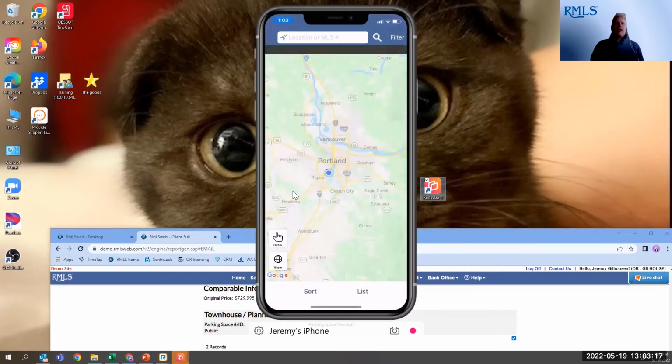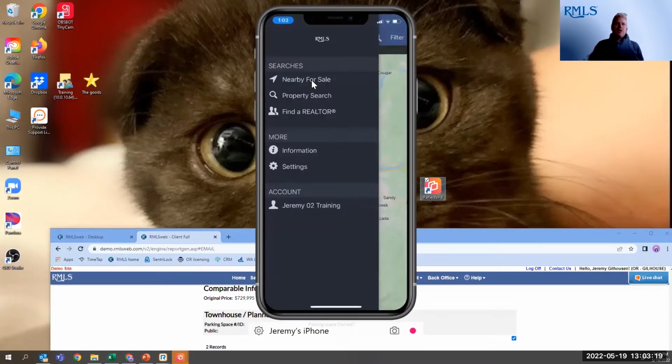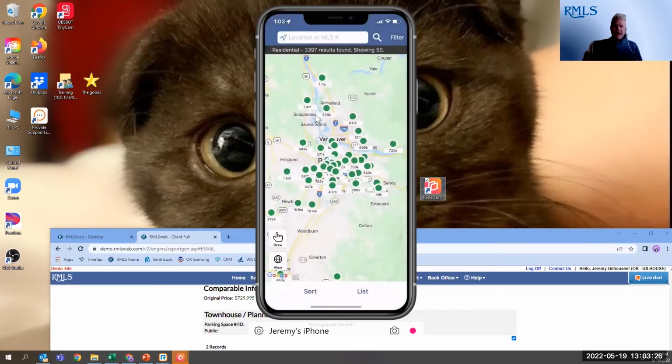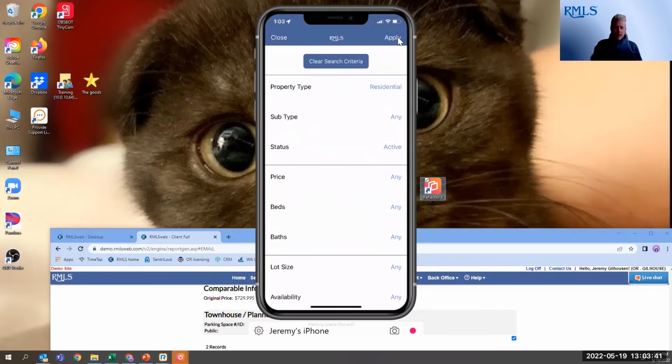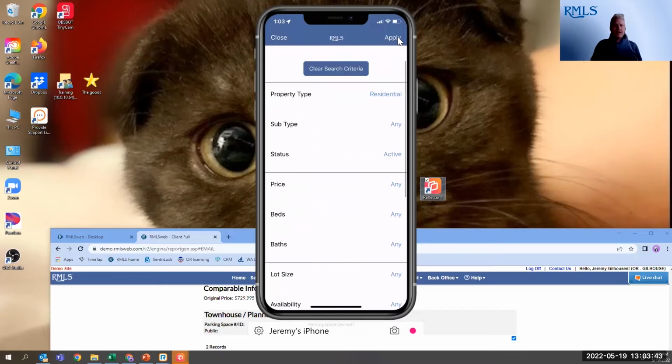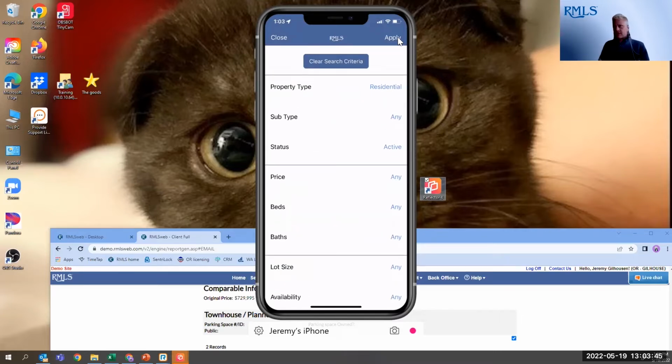When you go in, currently, you can use this to search. So you can search nearby, you can do a property search, you can find a realtor. So it's pretty basic. It's a very, very easy to use app. When I tap in the map, you can see it just brings me to my geographic location, and it starts populating the active listings. You can use the filter up here at the top to start applying filters to this. All kinds of filters that you have available.